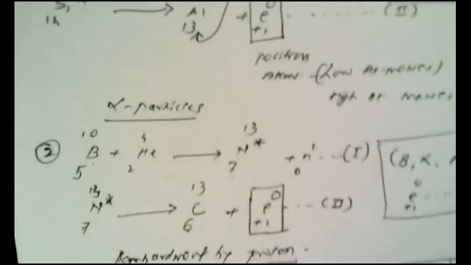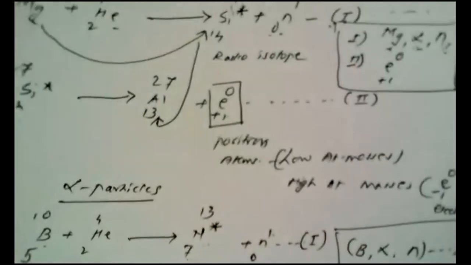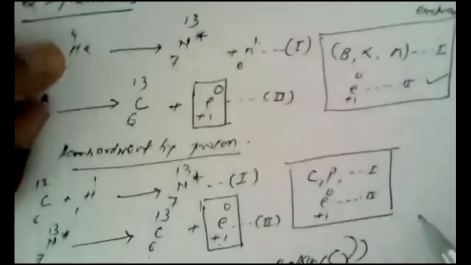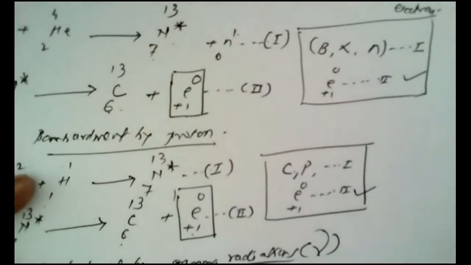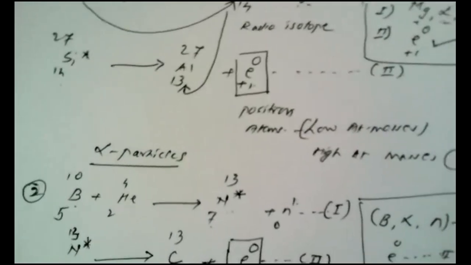So in all four reactions we have studied, a positron is emitted. So in brief, this is the second step, this is the second step, everywhere a positron is emitted as an ejectile.